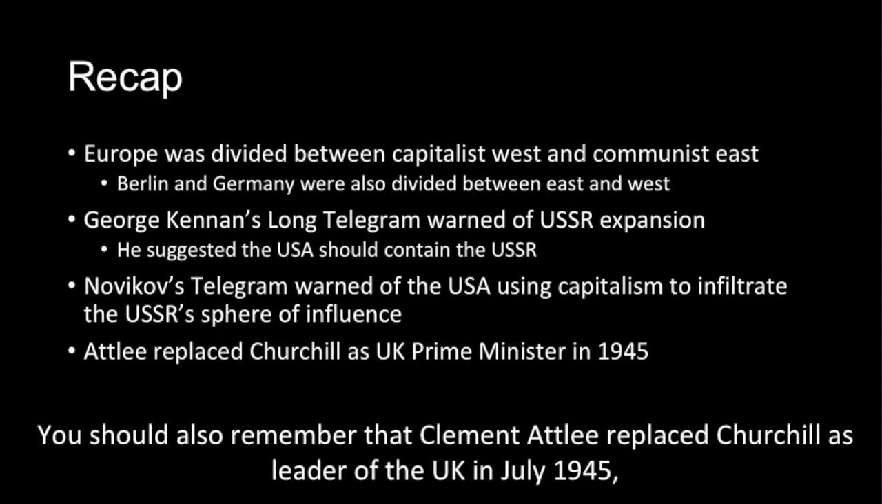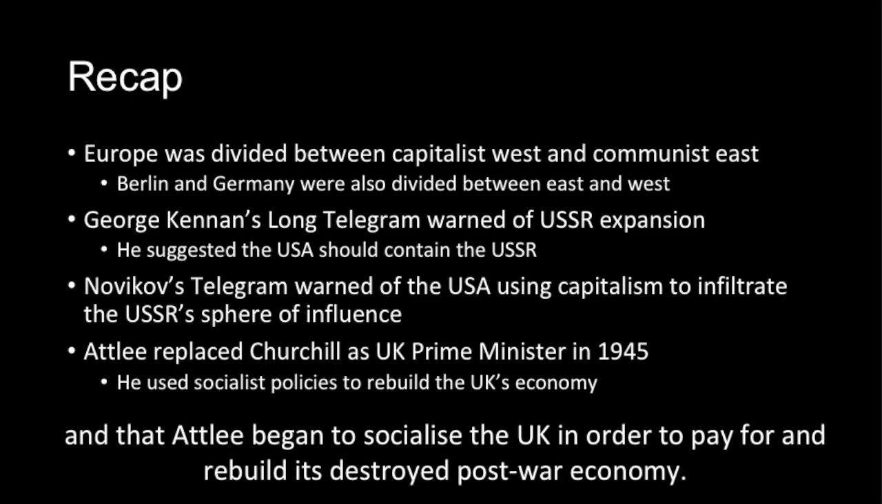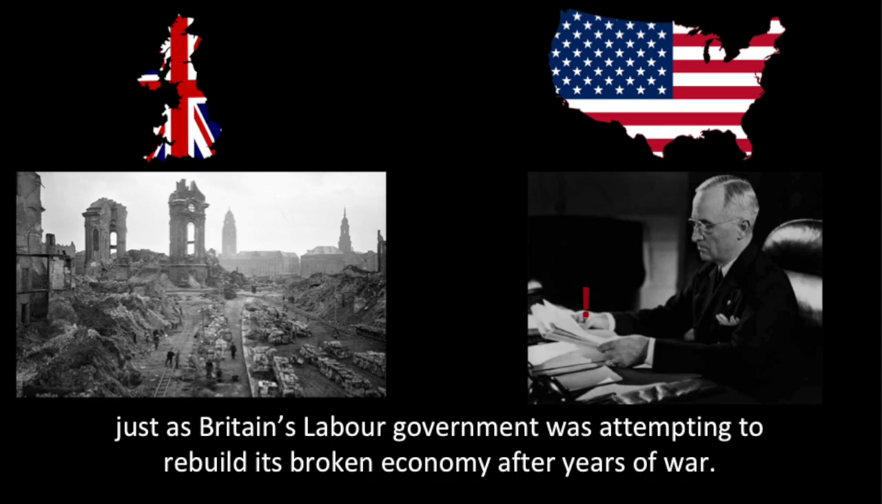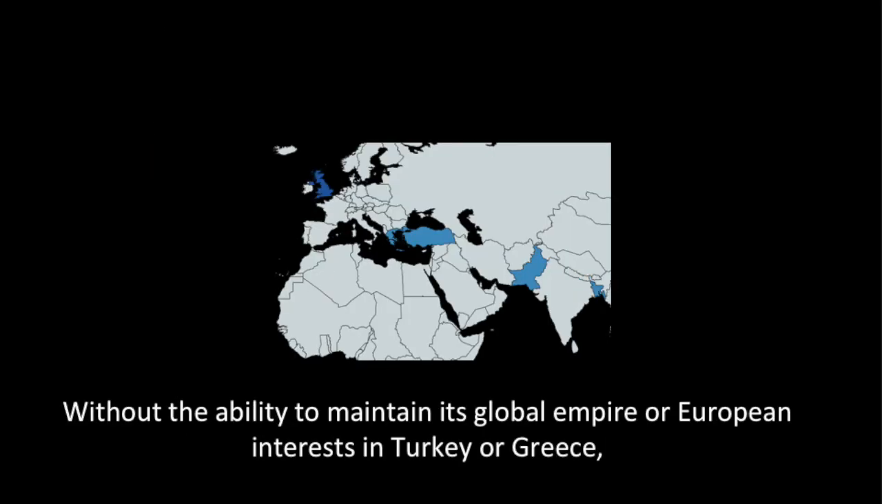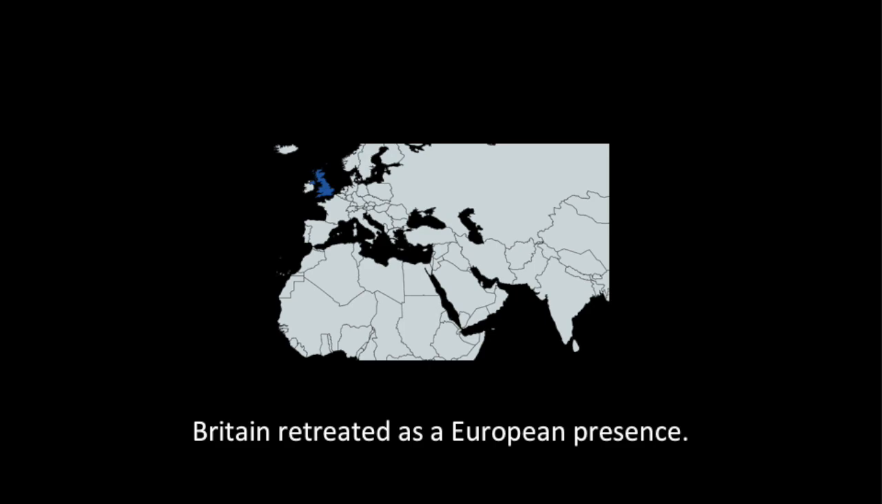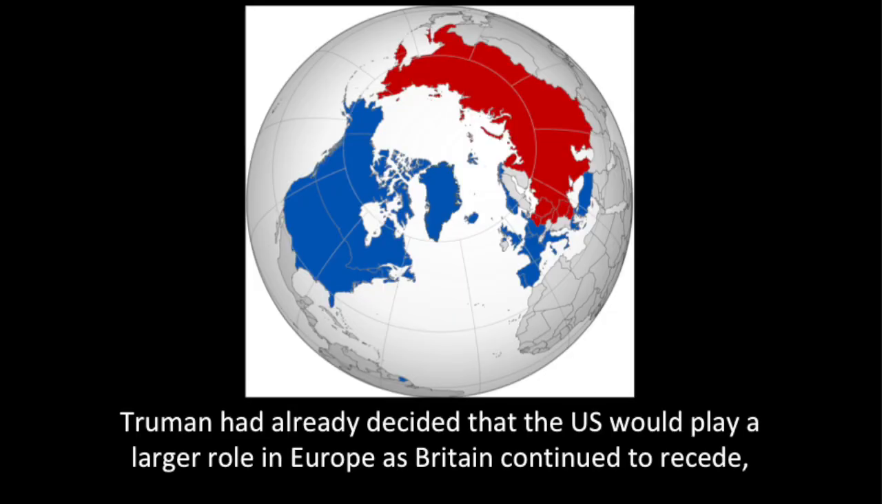You should also remember that Clement Attlee replaced Churchill as leader of the UK in July 1945, and that Attlee began to socialise the UK in order to pay for and rebuild its destroyed post-war economy. So Truman received the long telegram in February 1946, just as Britain's Labour government was attempting to rebuild its broken economy after years of war. Without the ability to maintain its global empire or European interests in Turkey or Greece, Britain retreated as a European presence. Truman had already decided that the US would play a larger role in Europe as Britain continued to recede.